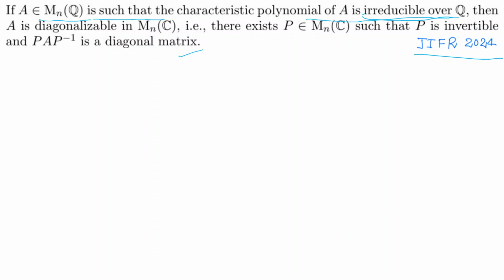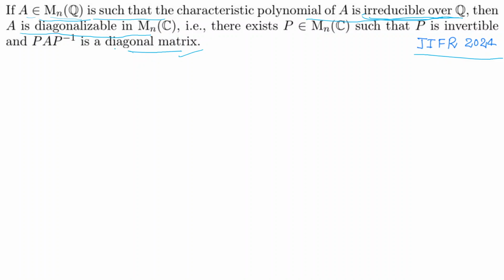When we say any polynomial is irreducible, what will happen? Especially it is saying over Q, right? Then A is diagonalizable, it says. Then it is saying A is diagonalizable in M_n(C). That is, there exists P belonging to M_n(C) such that P is invertible and P inverse A P is a diagonal matrix. We know this very well.